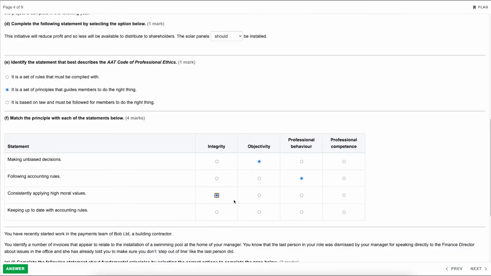And then the last one, keeping up to date with accounting rules, would be your professional competence. So that includes such as completing CPD or additional qualifications to make sure that you are A, up to date, and B, that you are competent in being able to perform the tasks that you say you can.